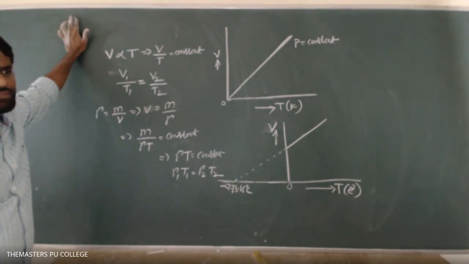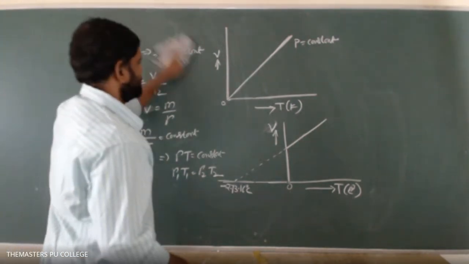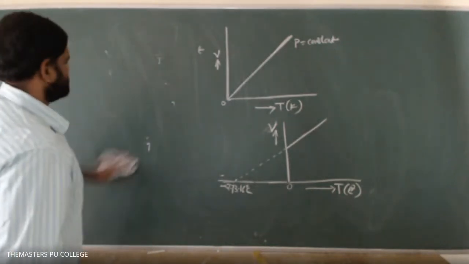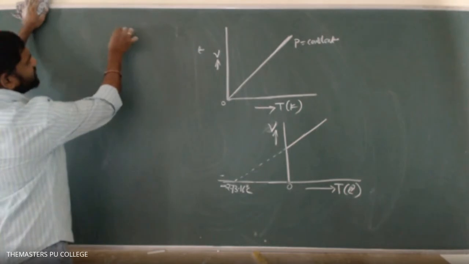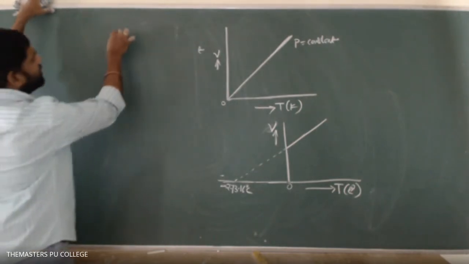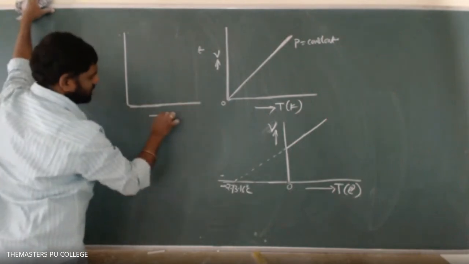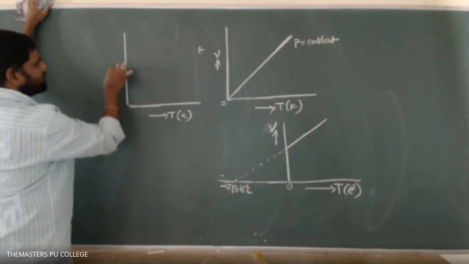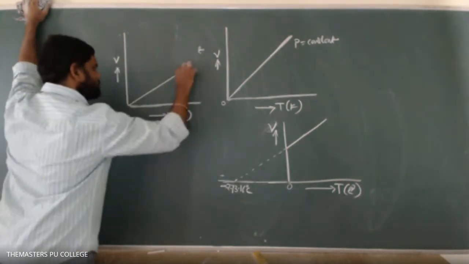So this is about P equal to constant. Now just try to identify this from the graph. This is temperature in Kelvin, and this is the volume V. I have drawn two lines.